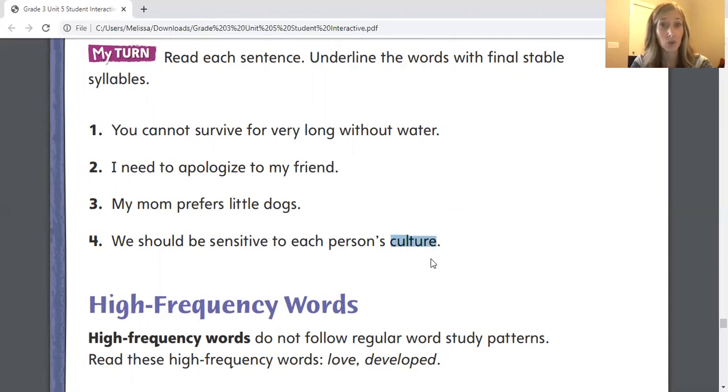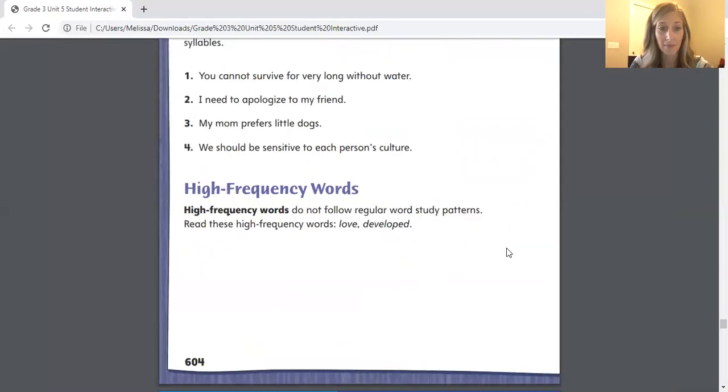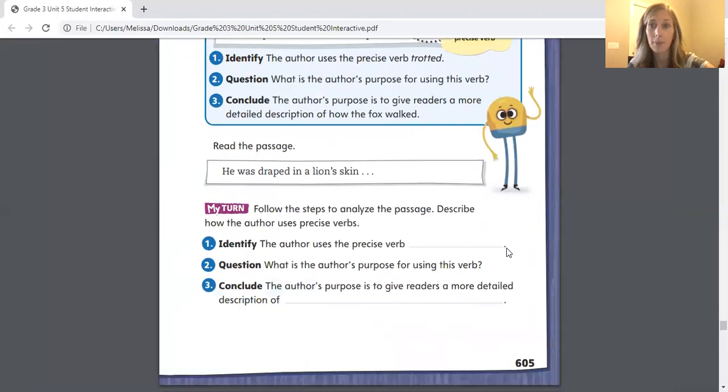Okay, your high frequency words for the week are love and developed. Remember, these are words that do not follow regular word study patterns. They're words you will see frequently, so you should be able to read them and you should be able to spell them. We're going to go ahead and move on to page 607, so we'll skip a couple pages.